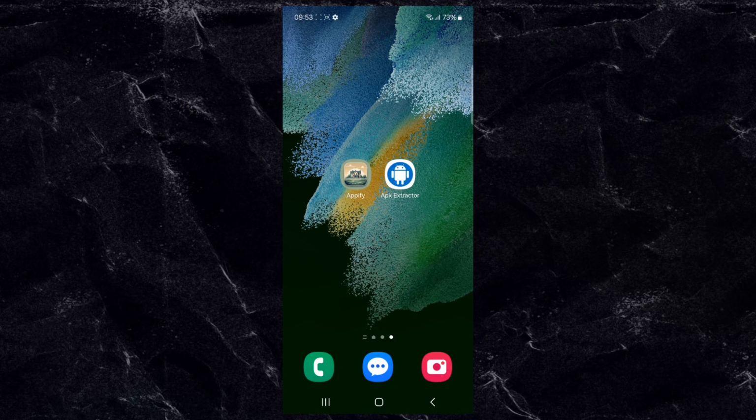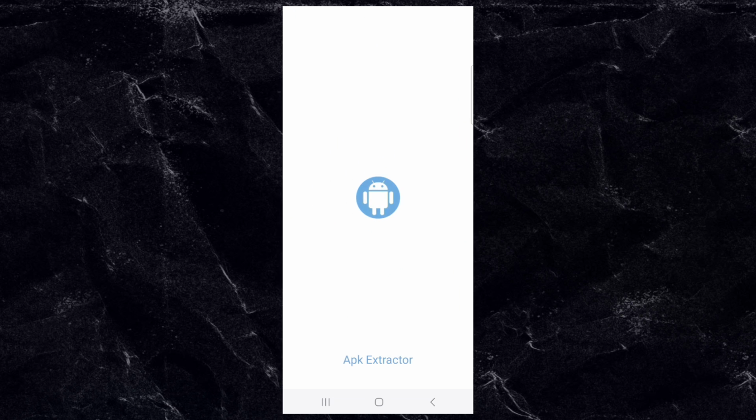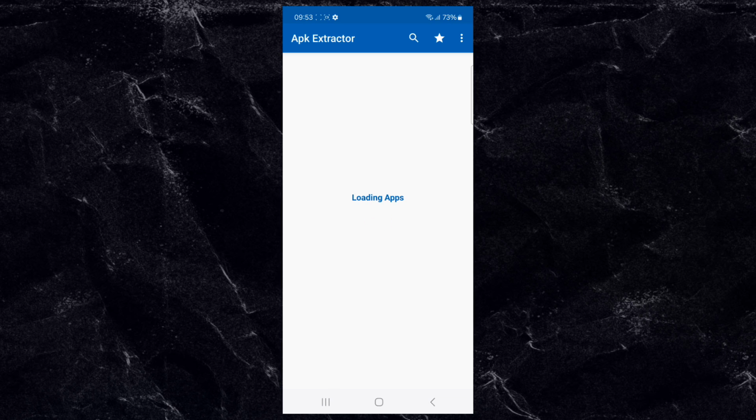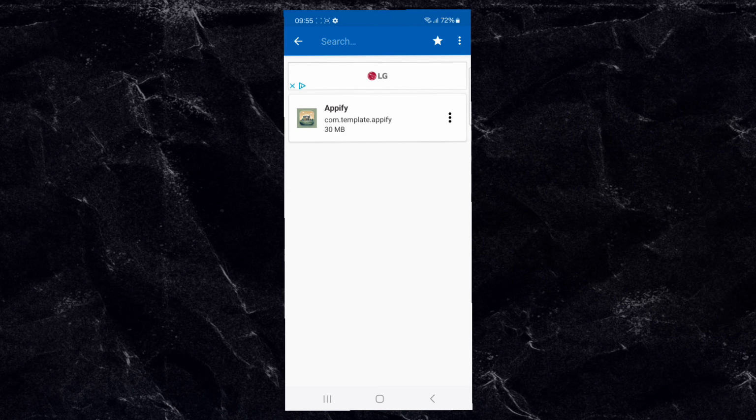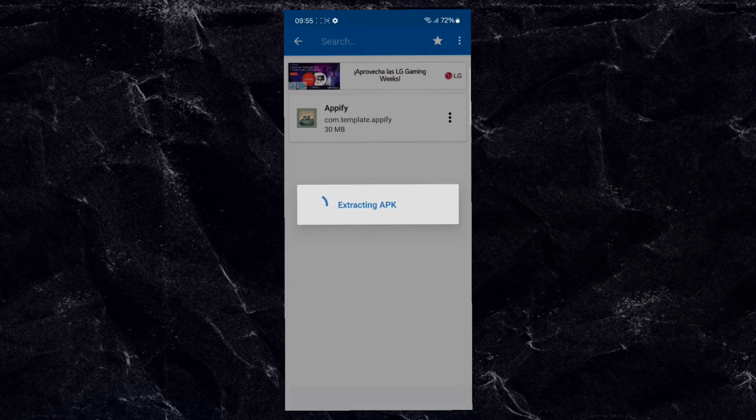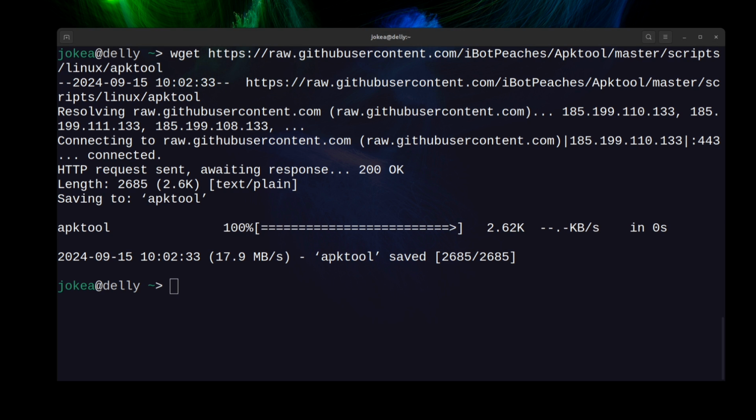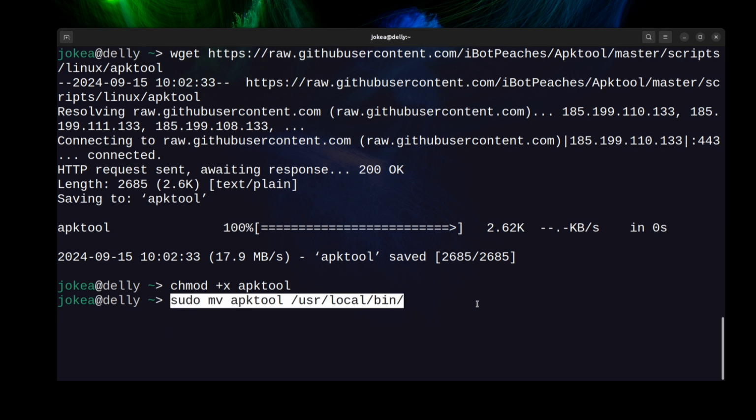Steve. Once Steve's app is deployed, all I need to do is install it and then grab an app like APK Extractor and extract the APK. Obviously this is an Android example, but even though Apple makes this a little bit harder to do, this is totally possible on iOS as well. Now that I've got the APK, I can install a free CLI tool called apktool.